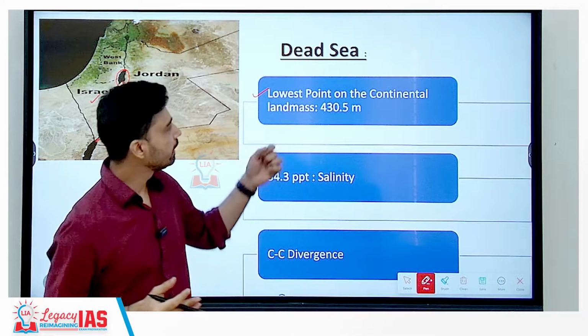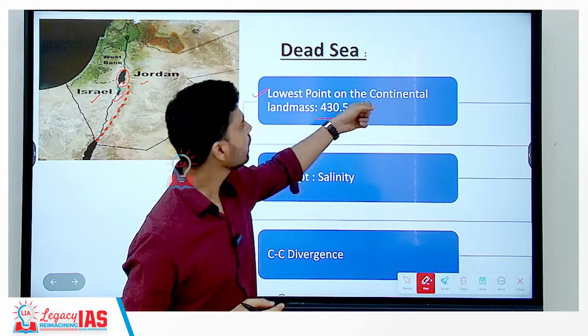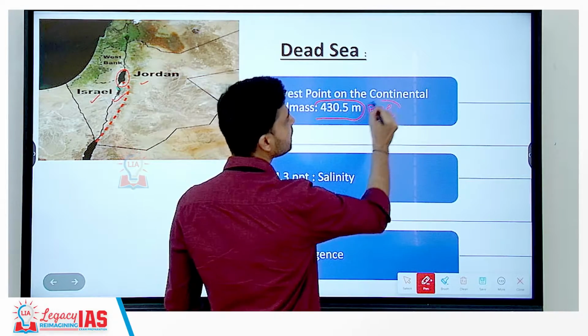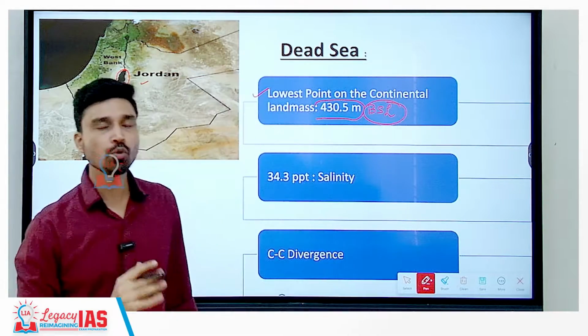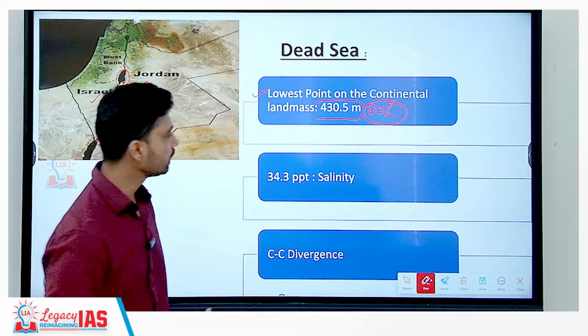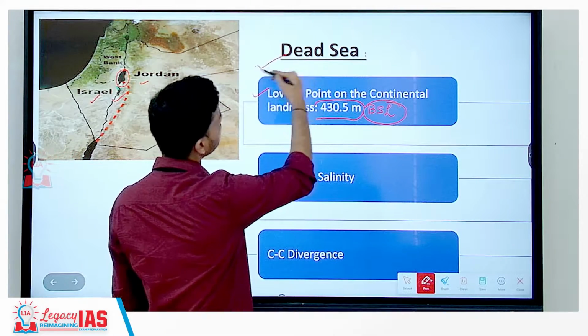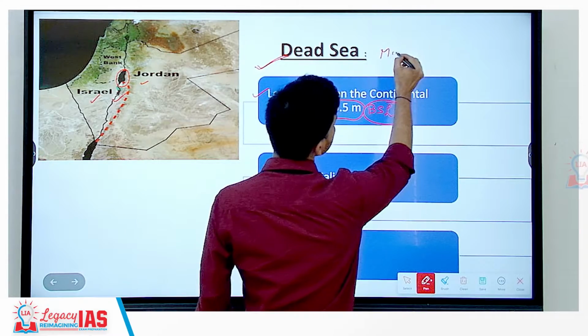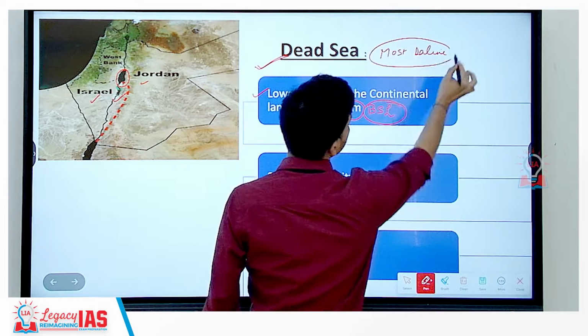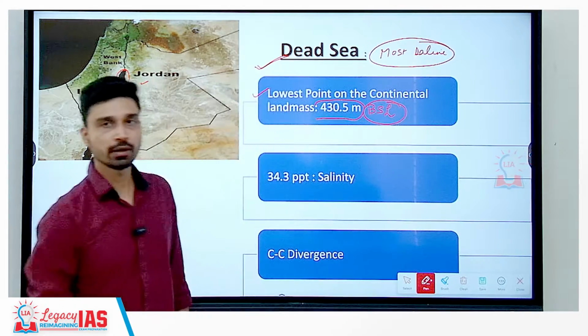That means its elevation is 430 meters. That is not above sea level, it is below sea level. So that is the elevation of the Dead Sea, 430 meters below sea level. So, the lowest point on the continents of the earth. Now, as we have discussed before, it is considered the most saline water body. That means no other water body on the earth has such a high salt concentration like the Dead Sea.